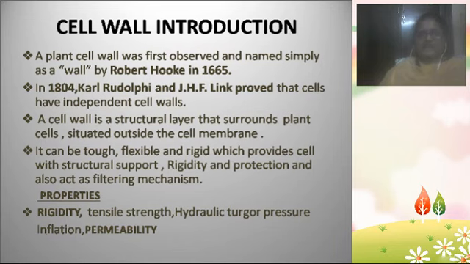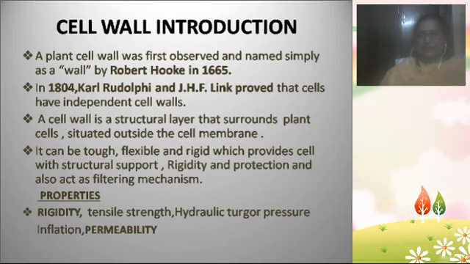And later, in the year 1804, the scientists Carl Rudolph and J.H.F. Link discovered that each cell has a separate cell wall. Cells have independent cell walls. So each cell has separate and independent cell walls. That was discovered by these two scientists.